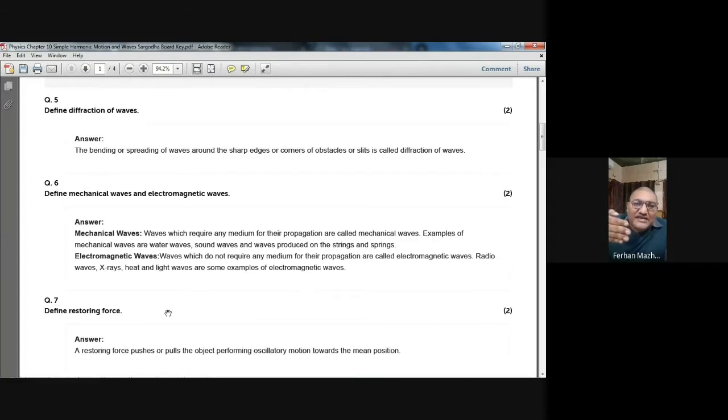For example, this is a barrier in the path. The waves are coming. When they pass through this barrier, through this gap, the wave fronts will bend. They will change their direction. That is called diffraction. The exact wording is showing on your screen: the bending or spreading of waves around the sharp edges or corners of obstacles or slits. Slits means gaps. This is called diffraction of waves.